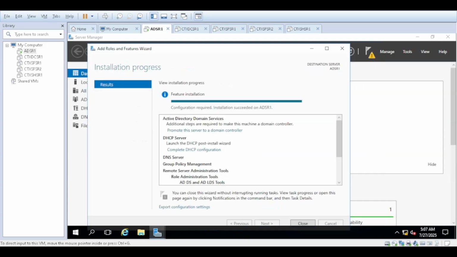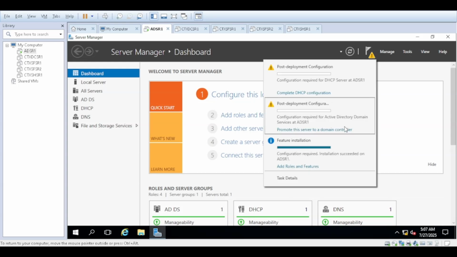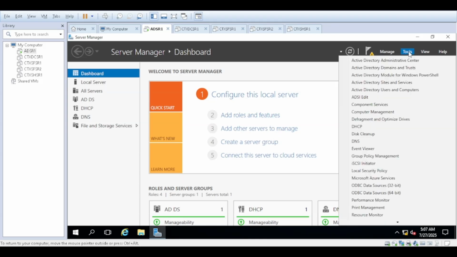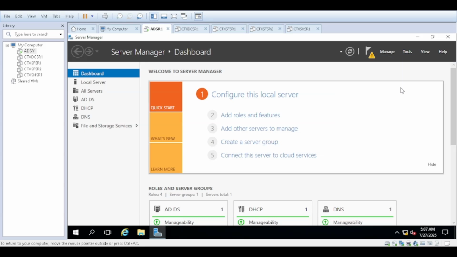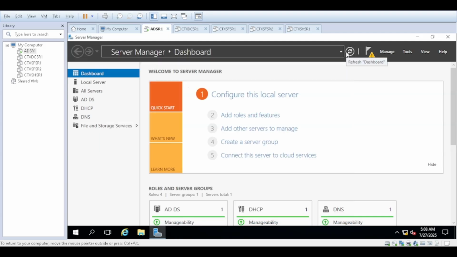Okay, the role installation is completed now. So we have successfully installed DHCP, AD, and the file server role on this server. So let's configure it. So let's configure our first service.